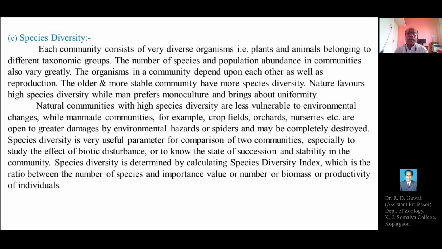Species diversity is determined by calculating the species diversity index, which is the ratio between the total number of species and the importance value, or the number, or the biomass, or the productivity of the individuals or the individual species.